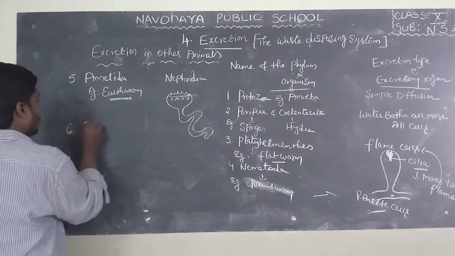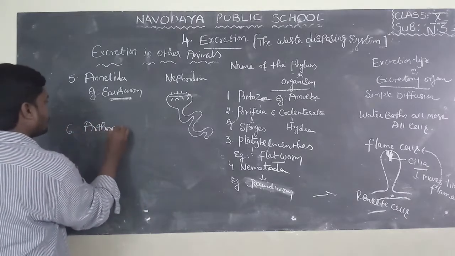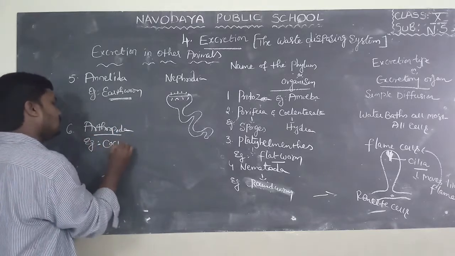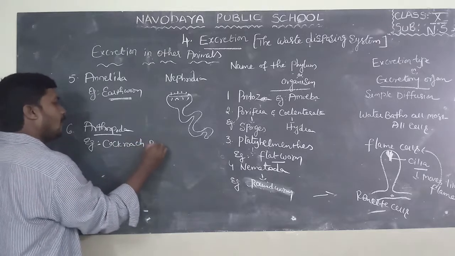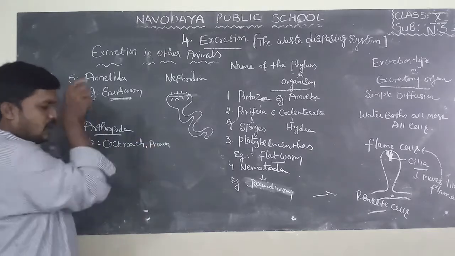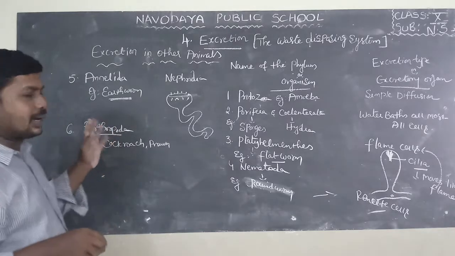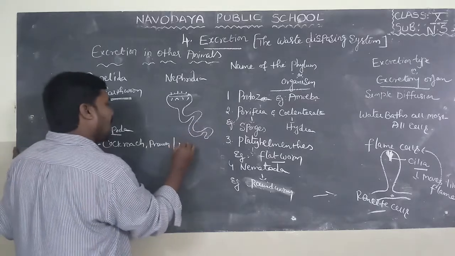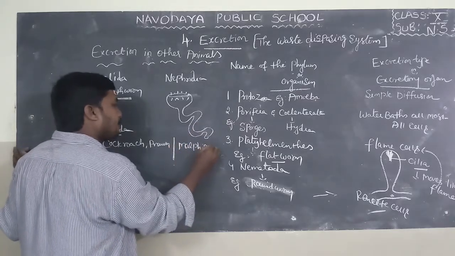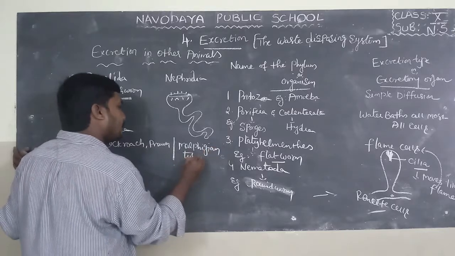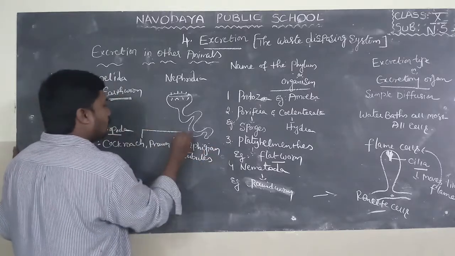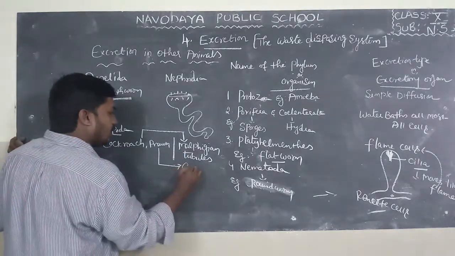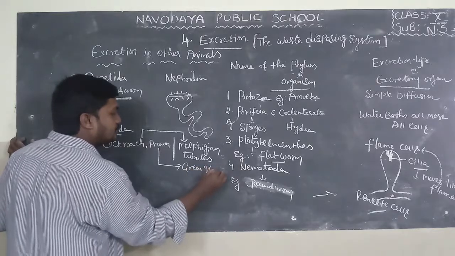Sixth one is arthropoda. Example, cockroach and prawn. Arthropoda organs have jointed legs. Cockroach, prawn. Excretory organ is Malpighian tubules. In cockroach, the excretory organ is Malpighian tubules. In prawn, the excretory organ is green glands.